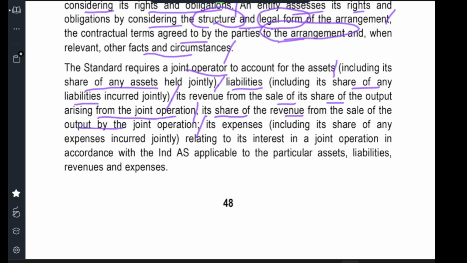It also accounts for its expenses, including its share of any expenses incurred jointly, relating to its interest in the joint operation according to the applicable Ind AS.